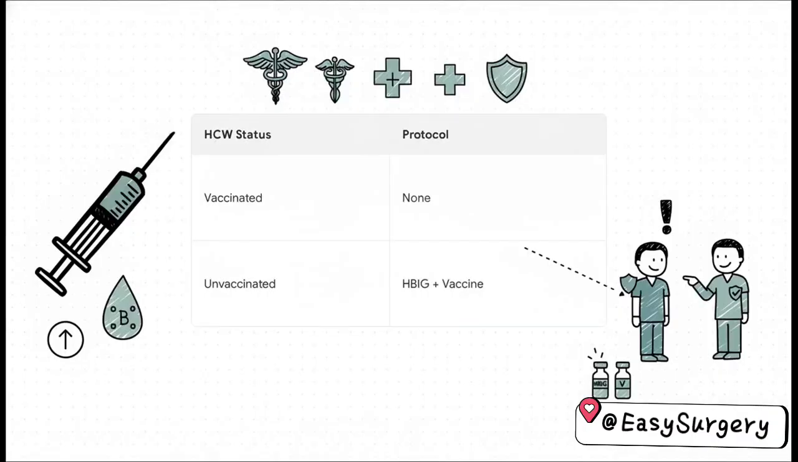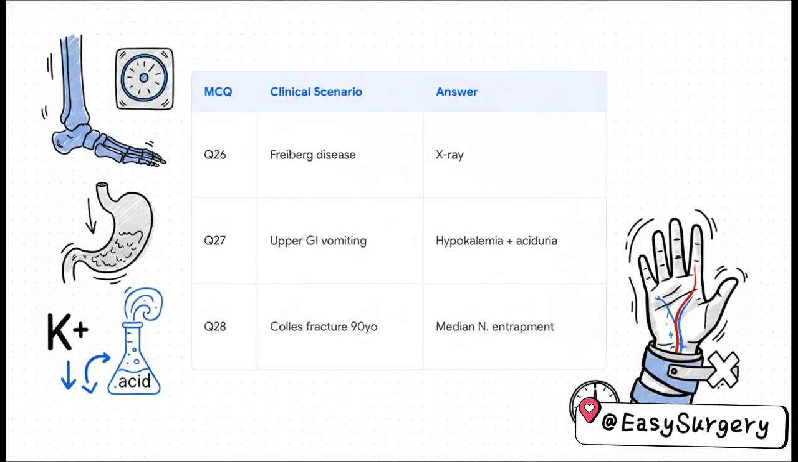Finally, question 25 covers needle stick protocols. If a healthcare worker gets pricked by a hepatitis B positive patient, immediately look at their status. If they're fully vaccinated with a protective titer, the correct answer is no treatment. But if they are an unvaccinated worker, the correct management is to immediately give HBIG along with the hepatitis B vaccine.